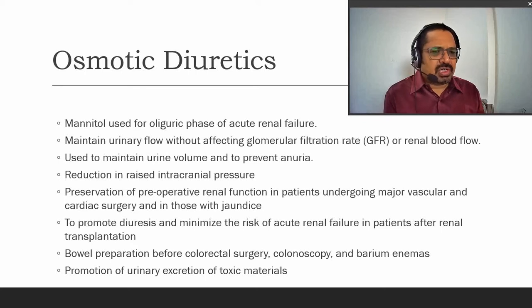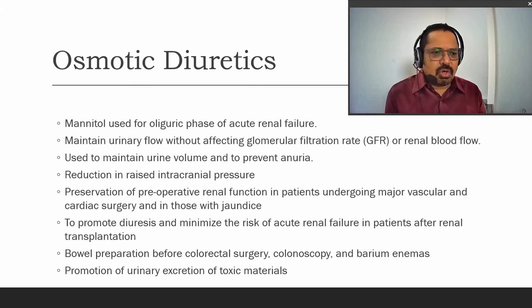For prevention of preoperative renal dysfunction in patients undergoing major vascular and cardiovascular surgery, and those with jaundice, the osmotic diuretics are preferred. They promote diuresis and minimize the risk of acute renal failure in patients after renal transplantation. After renal transplantation, mainly the rejection potential might be there, and to overcome this, the osmotic diuretics are mainly given.